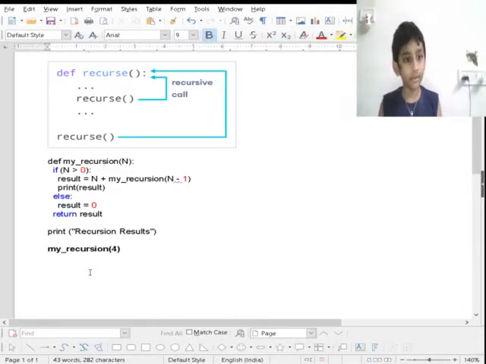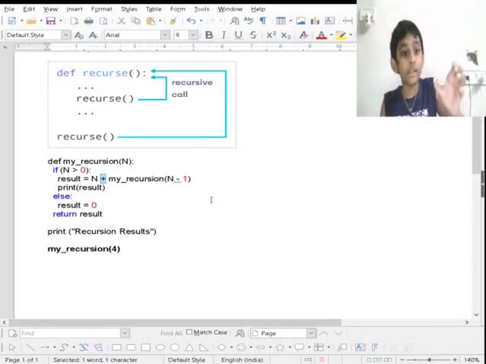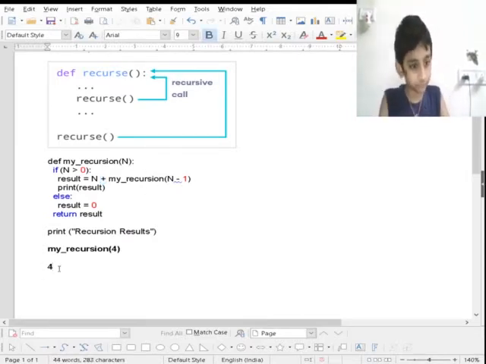is 3. So that means 4 plus 3. After that, now the value is 3. It will check if 3 is greater than 0. True. So it will go here: result equals n plus my recursion of n minus 1. So n is 3 and n minus 1 is 2, so that means 3 plus 2.